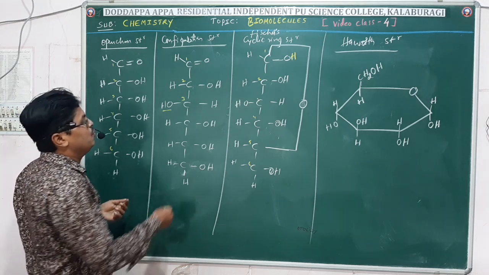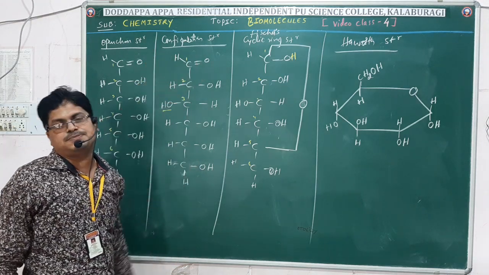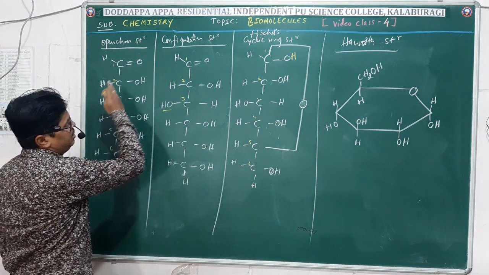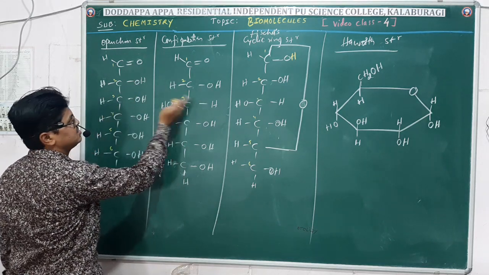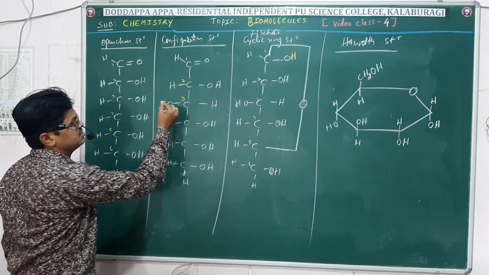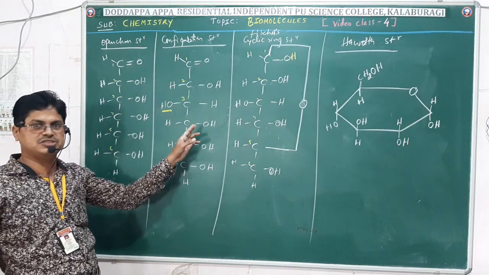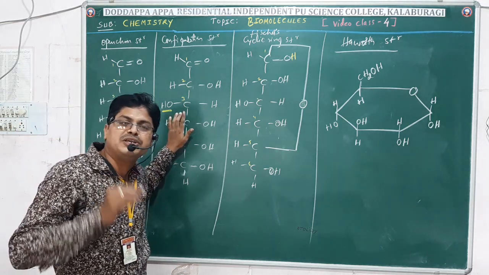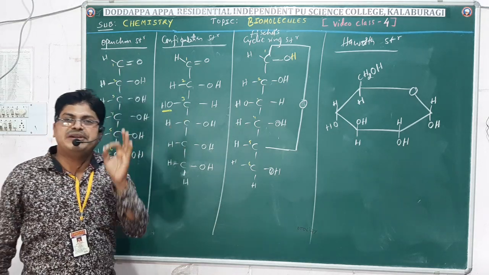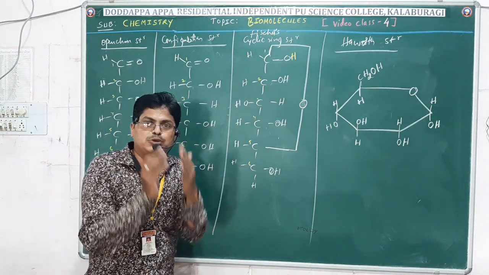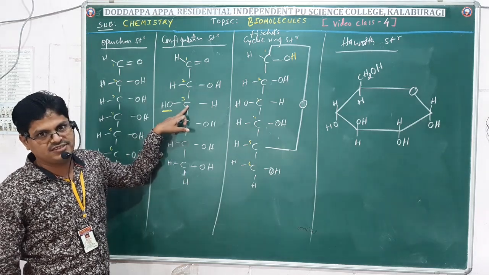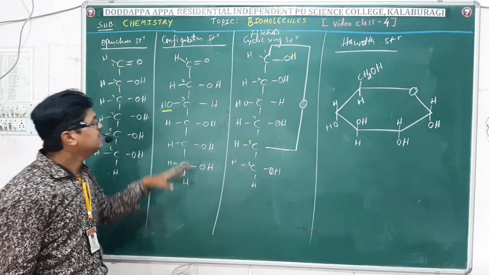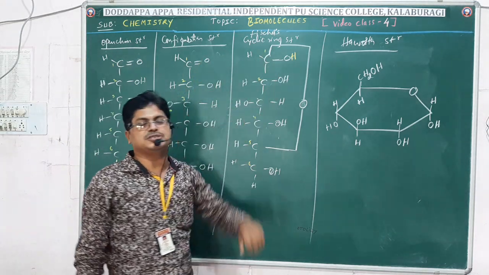And then the second one, that is the configuration structure. This is the glucose open chain configuration structure. Both are the same. What makes the difference is that the third carbon differs. For this also they made a particular chemical reaction, based on which they came to know that on the third carbon also OH is present on the left side. Okay, that is not there in your syllabus. Anyhow, then the Fischer cyclic ring structure.